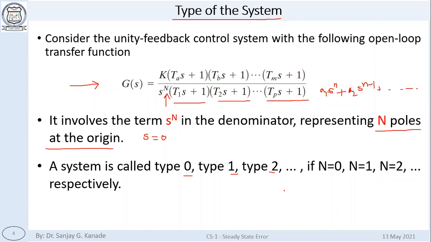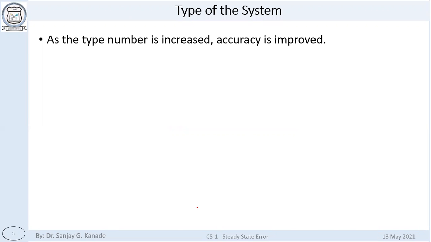Okay, so based on that, if there are n poles at origin, then the system is called type n system. If n is equal to 1, it will be type 1, n equal to 2, type 2, like that. So as the type number increases, the accuracy of the system improves. Remember this as a general observation or rule: when the type number increases, accuracy improves, which means the error reduces.